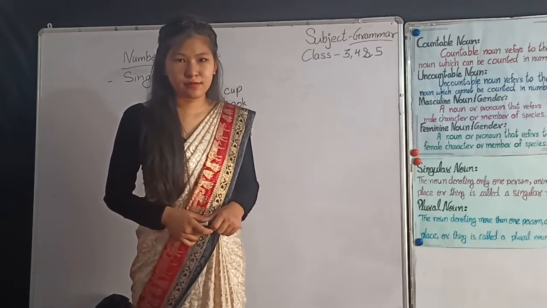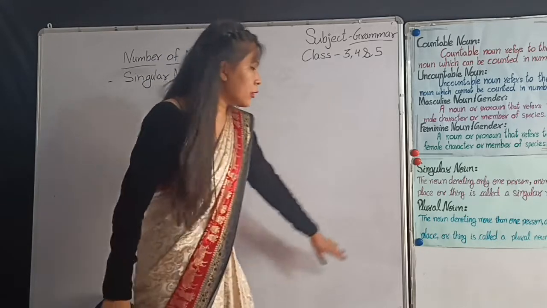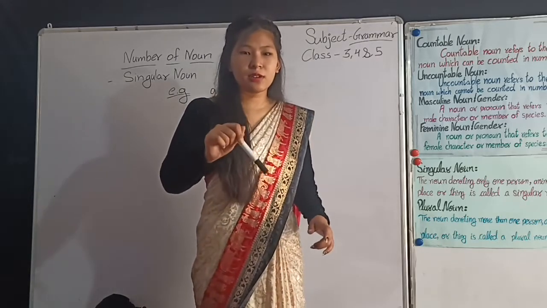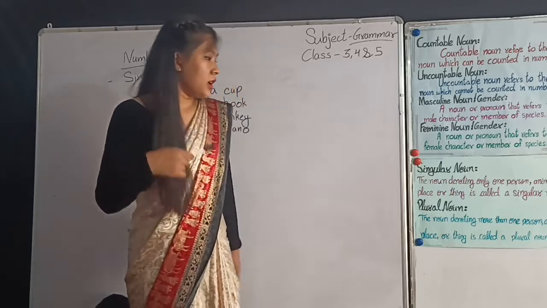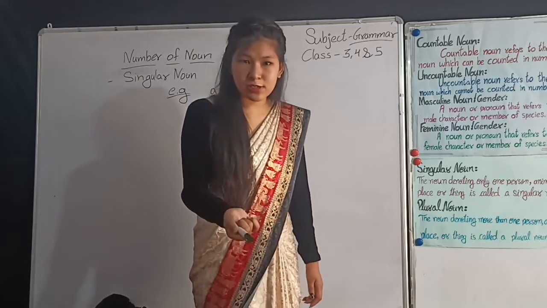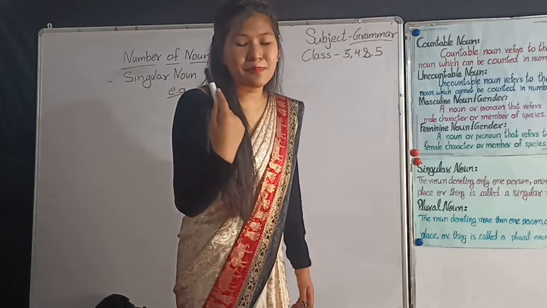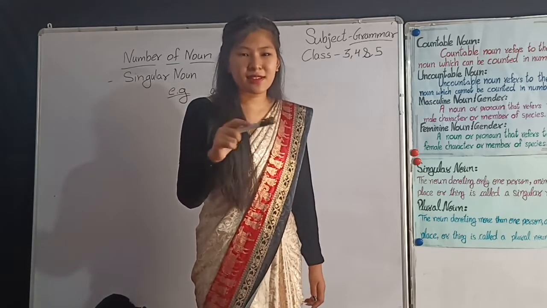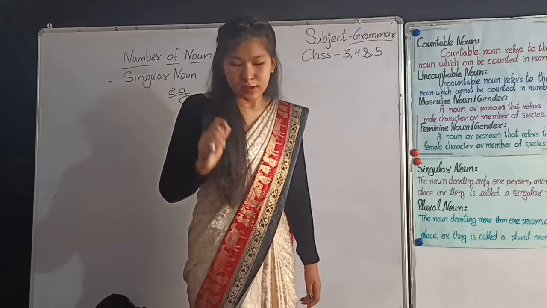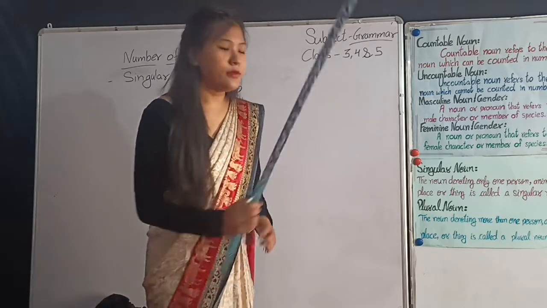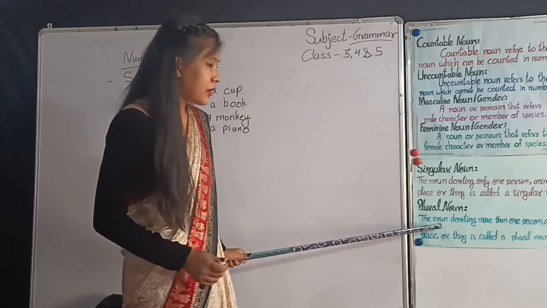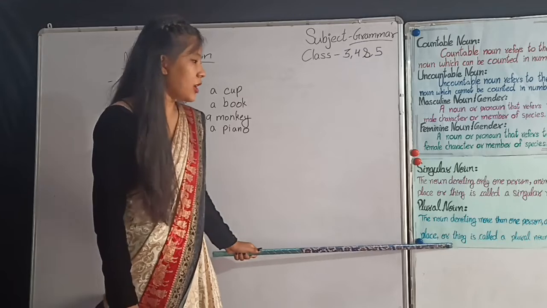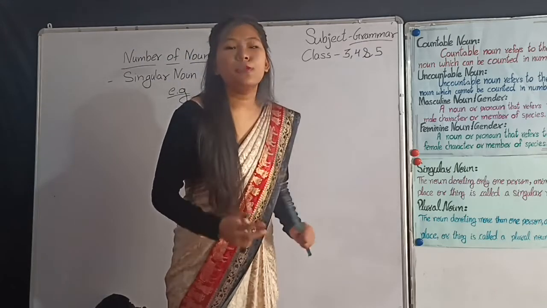So, singular noun is a noun denoting only one person, animal, place or thing. In the same way, plural noun. Plural noun is a noun denoting more than one person, more than one animal, things, etc. So here is the definition. The noun denoting more than one person, animal, place or thing is called plural noun.